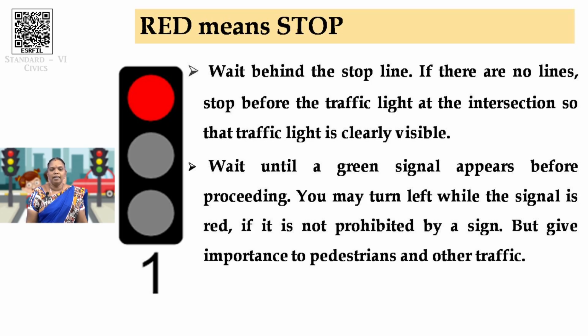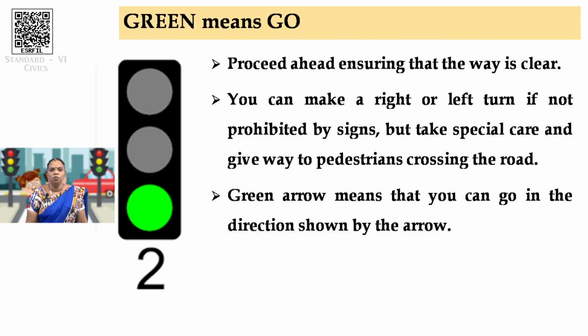Okay, when the signal is red, if it is not prohibited by a sign, you can turn left, but you should give importance to pedestrians and other traffic, those who are coming from the opposite direction, those who are walking. What should you do? You should be very careful with them. Okay. Now, we have to move next to the green. Why green? Because it is the signal which ensures the way is clear, that is, you can travel. Okay, that means you can travel.